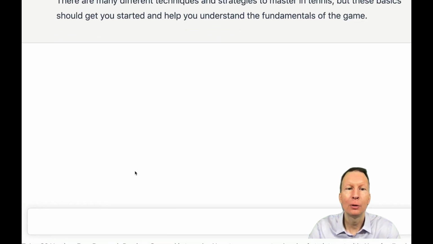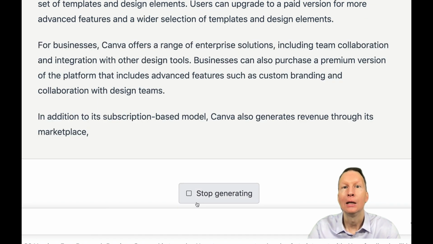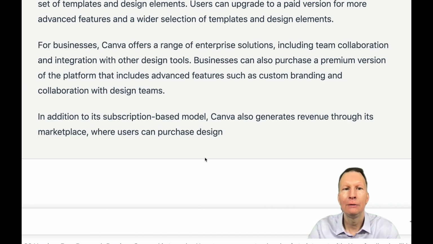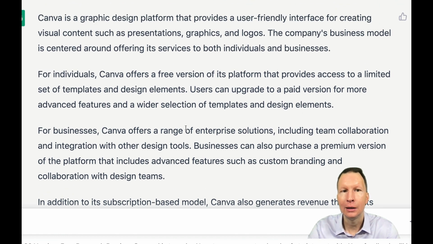And in this example, we go to other category, and this is text creation. The great thing about ChatGPT is it can create a lot of text. It can create articles, books, reports, Instagram text, whatever you want. And therefore, there's a big opportunity, like I mentioned, to teach companies how to use it. Now I say create a 200-word article on business model Canva, and it will start writing. You can also stop generating if you want to stop the text. In this case, I will, because I don't want it to do it until the end.